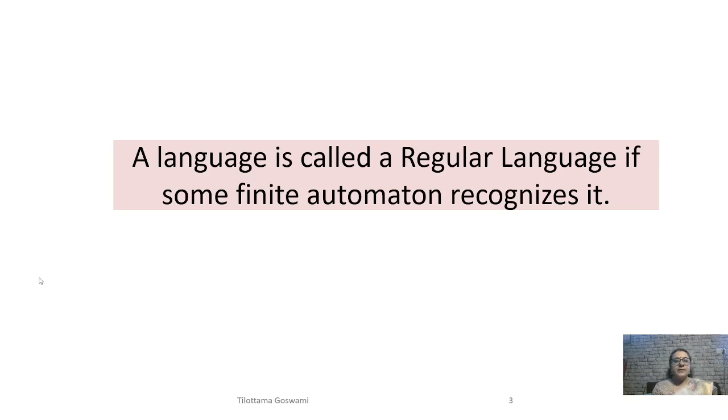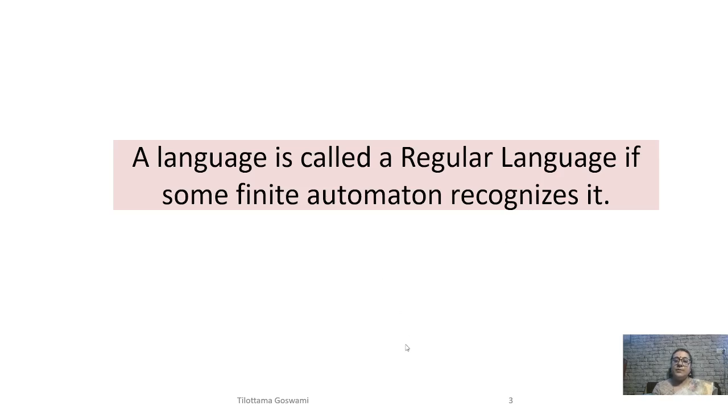Here is a formal definition. A language is called a regular language if some finite automaton recognizes it. What do you mean by recognizes it? That means it accepts: a final state is reached. Notice that the definition talks about the existence of an automaton. If you construct a finite automaton for a language, then the language is regular.